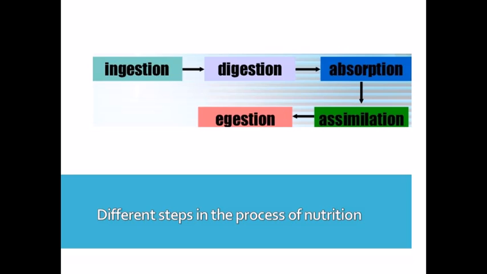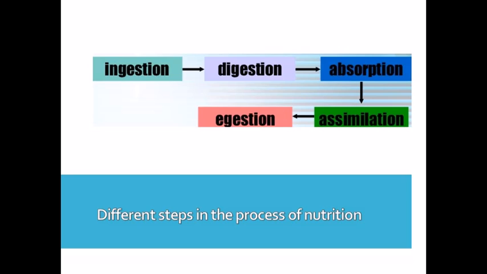Then after digestion, next step is absorption. We know that this digested food has to be absorbed by the body. So absorption is the process in which the simple soluble digested food substances are absorbed into the blood.